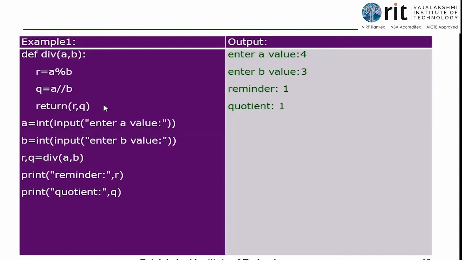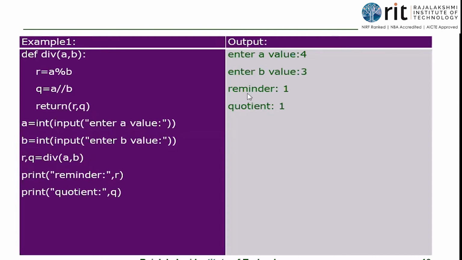So what will be the first line that gets executed? The def line is skipped, isn't it? So which line will be executed first? This line. A is equal to int of input of enter a value. So it gets a value from the user. Okay, let us assume that the user has typed 4.